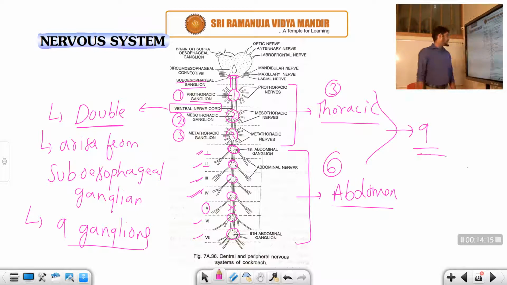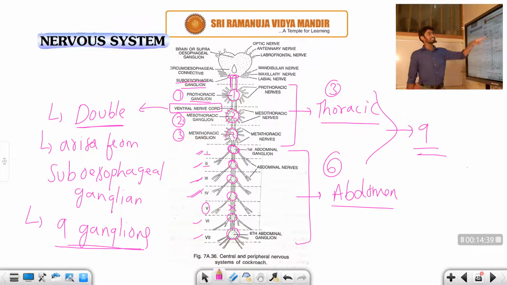So students, I hope you understand about the ventral nerve cord. Again, what is the ventral nerve cord information? The ventral nerve cord arises from the base part of the subesophageal ganglion, and it is differentiated into the ganglion parts. How many ganglia are there? There are 9 ganglia.